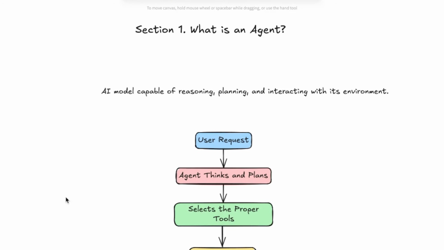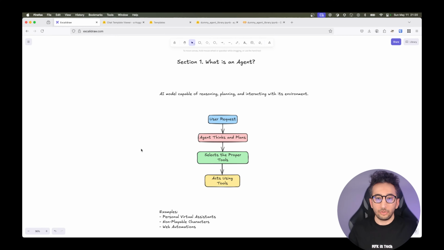So what is an agent? When I first learned about the agent, I just thought it is a cool name, like it is doing something cool, so that's why it is an agent or something like that. But it is not. An AI model capable of reasoning, like planning and interacting with its environment, is called an agent, like ChatGPT. LLMs actually just extract or generate text.